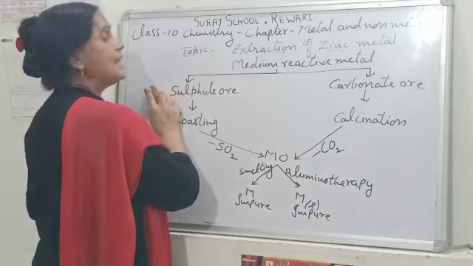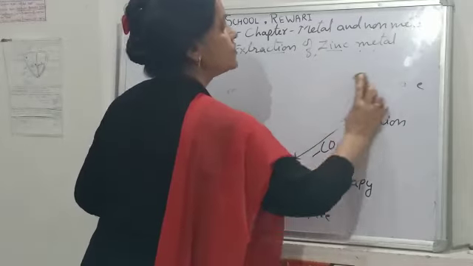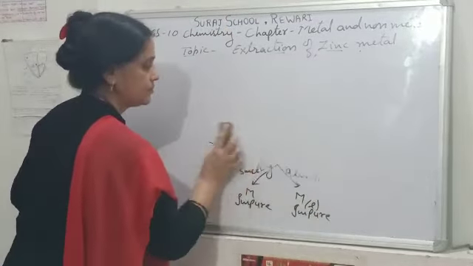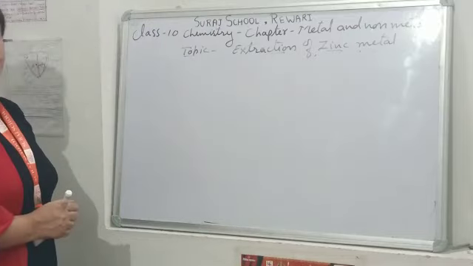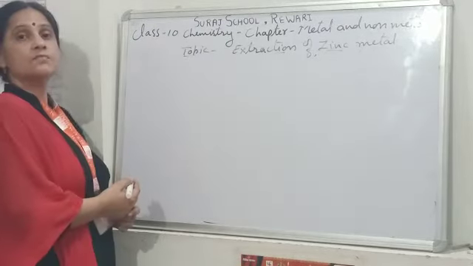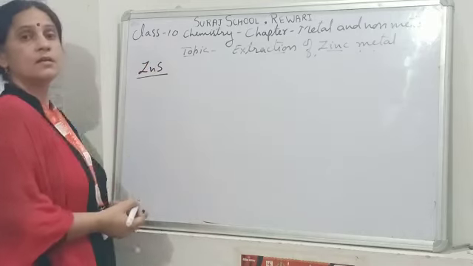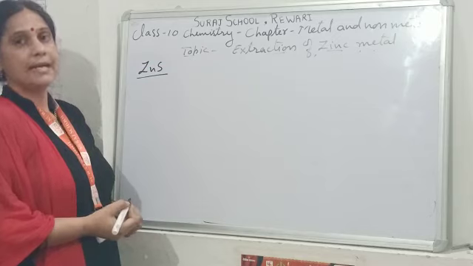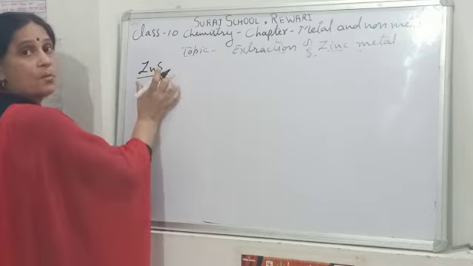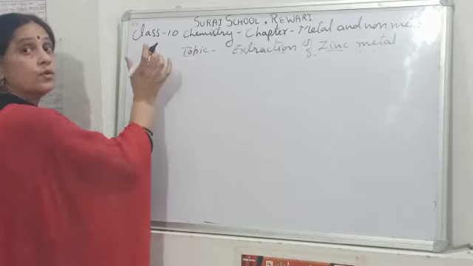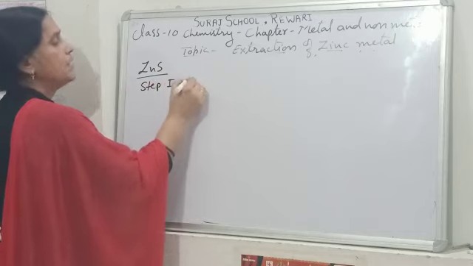Now let us understand this flow chart in the form of extraction of zinc metal. Zinc is found mostly in the form of zinc sulfide, that is zinc blende. Here we see that zinc is in the form of sulfide ore, so the first step will be roasting.